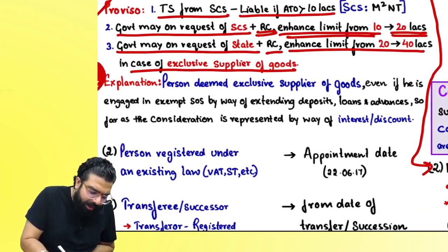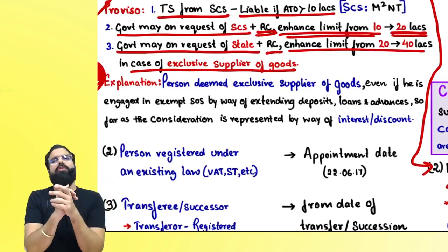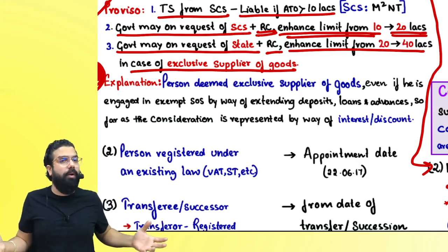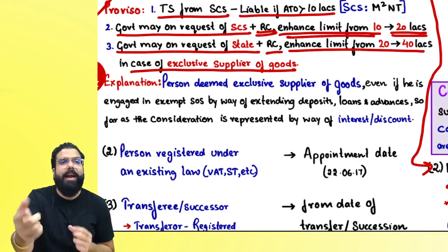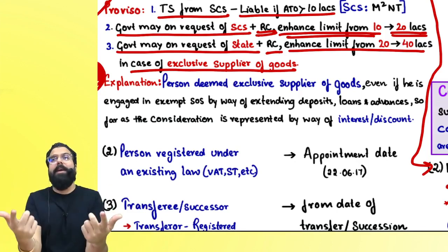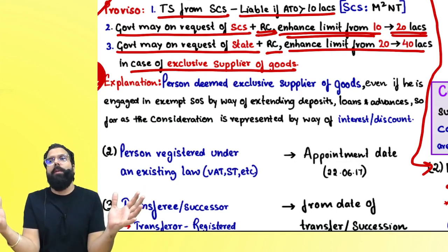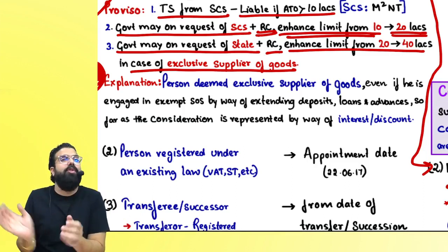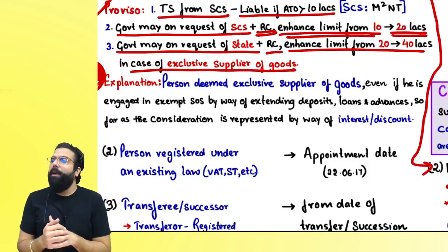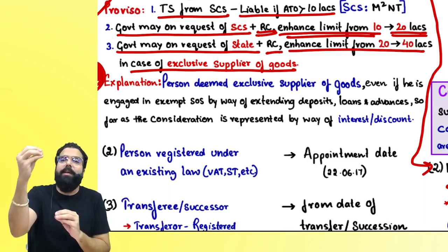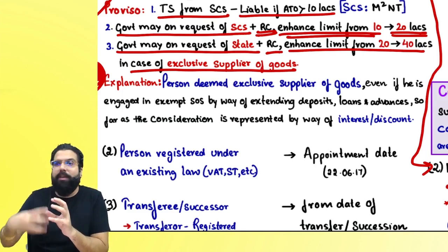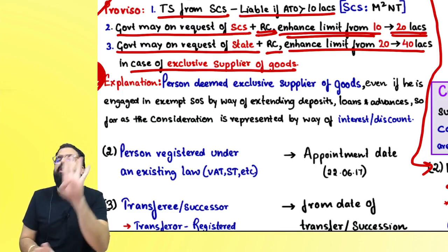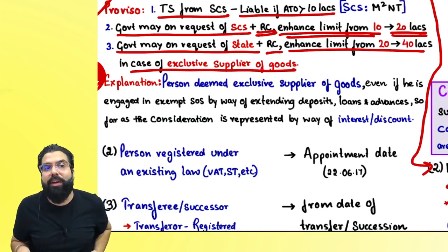Then we have an explanation over here. Sir, I am a supplier of goods. I am an exclusive supplier of goods from Himachal Pradesh, but I have a bank account. If I put money in the bank and I am receiving interest, I am no more an exclusive supplier of goods because I am supplying services also. When you give money in the bank and you are receiving interest, you become a supplier of service. Then the government told that even if you have given someone a deposit, loans and advances, and you are receiving interest or discount, still we will assume that you are an exclusive supplier of goods and we will give you the higher limit of 40 lakh rupees.